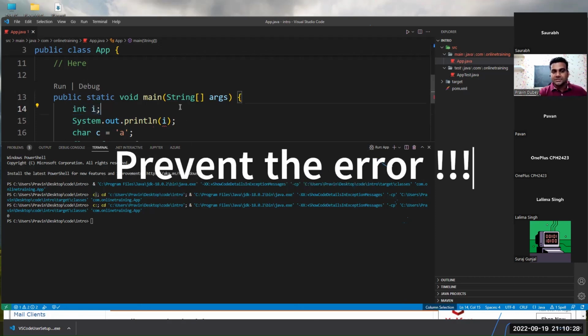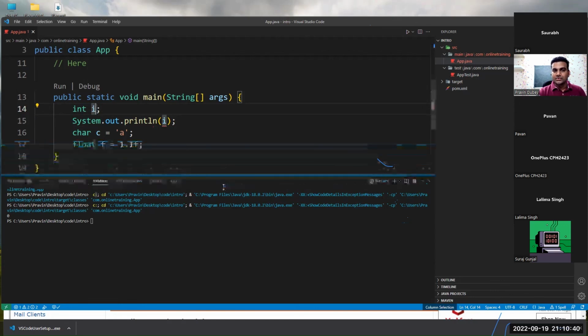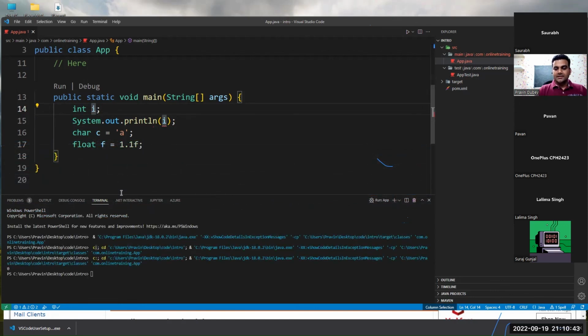So to prevent that erroneous situation, the compiler forces you to initialize it. Compiler is forcing you to initialize it. That's the reason why we have initialized it to, let's say now, 10. So now